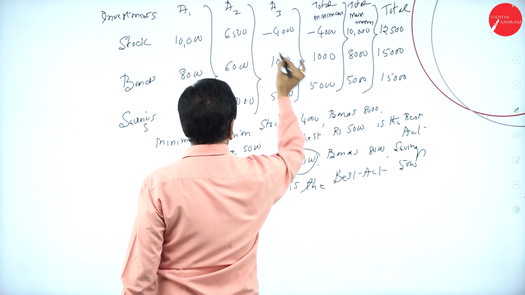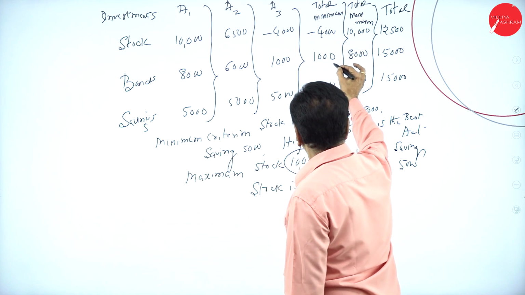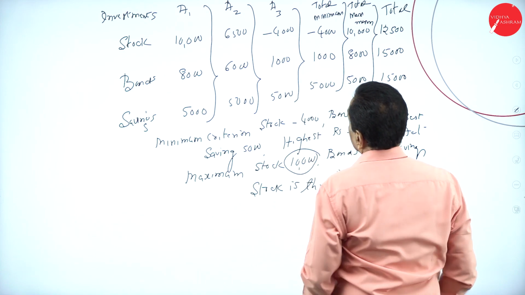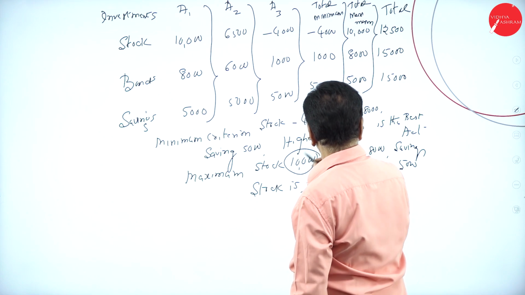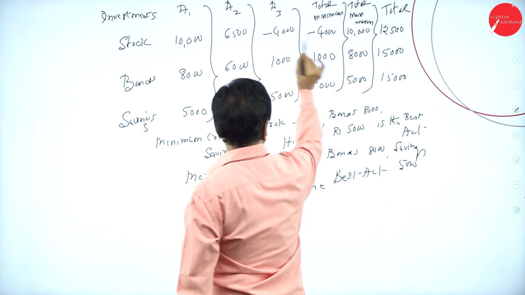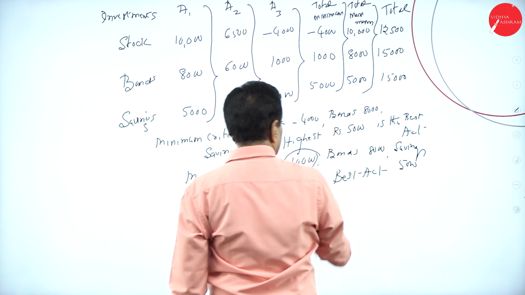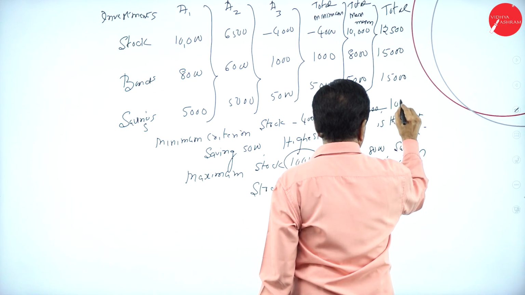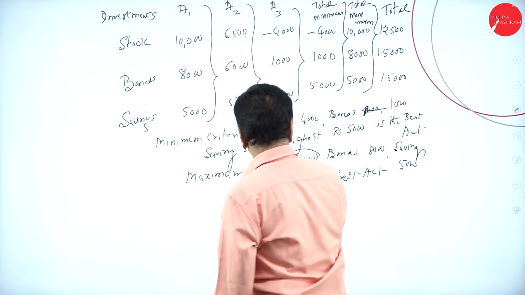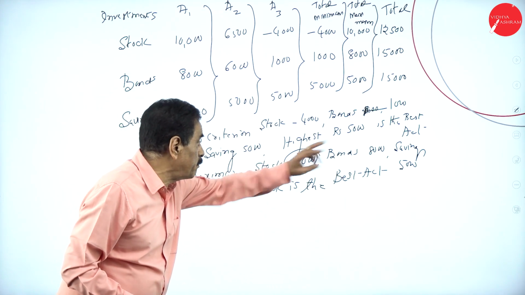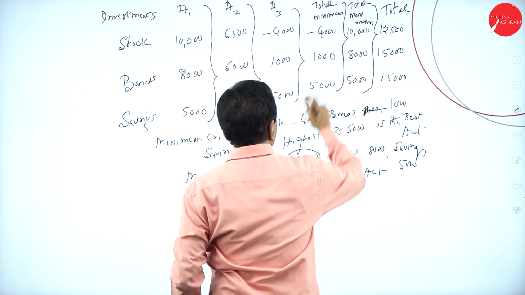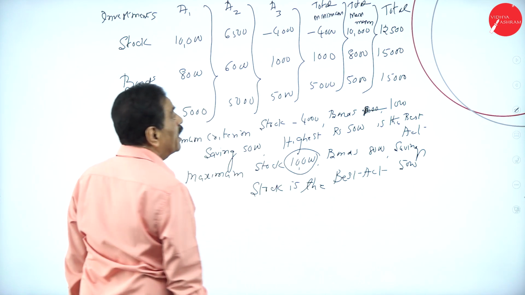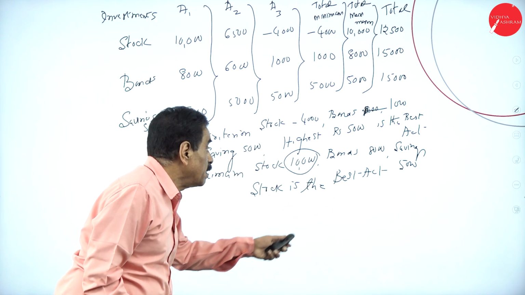10,000, 4,000. So here now minimum is 4,000. Second one is 1,000. Second is stock. We have got 4,000. So minimum criteria: stock minus 4,000, bonds 1,000, then savings is 5,000. Among these, which is the highest one, savings is the best act. Then in the maximum, first one stock is 10,000, bonds is 8,000, savings is 5,000. Which is the highest one, maximum. Stock is the best act.